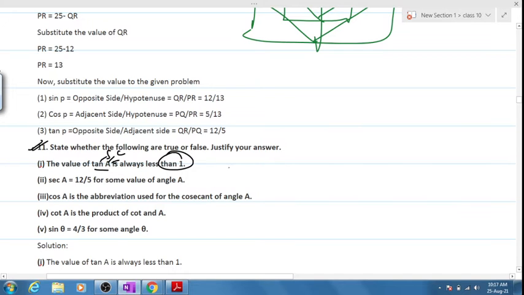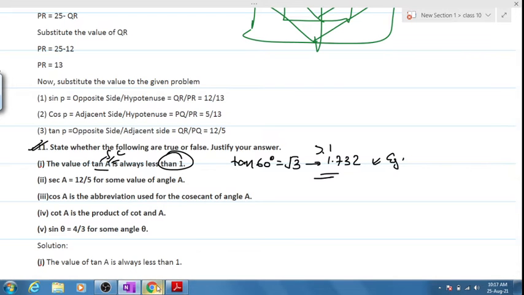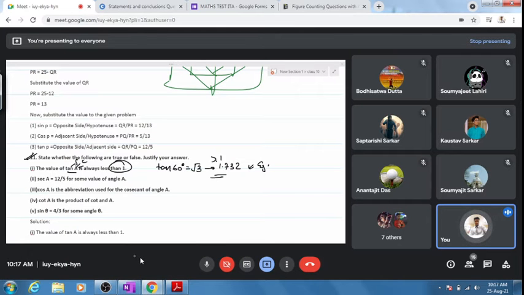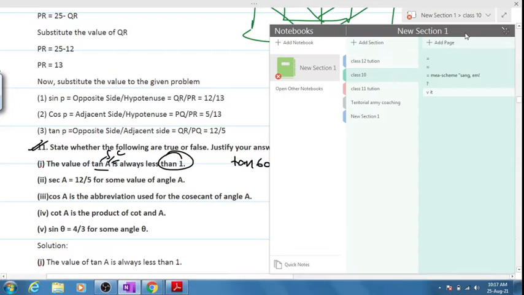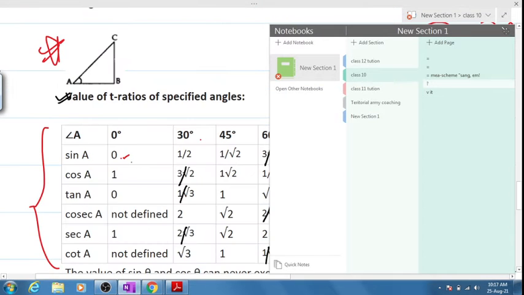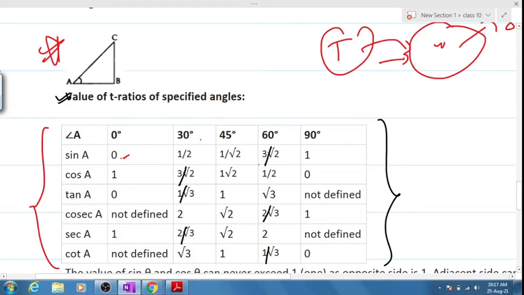Okay? Now you say, sorry, example. I gave you that table, no? Tan 60 is equal to root 3, which is 1.732, greater than 1. Yes or no, sir? Please write this example. Is it clear? I gave you the table, the first day itself. Now don't tell me you don't remember the table. This table. See, tan is equal to 1 at 45 and root 3 at 60.